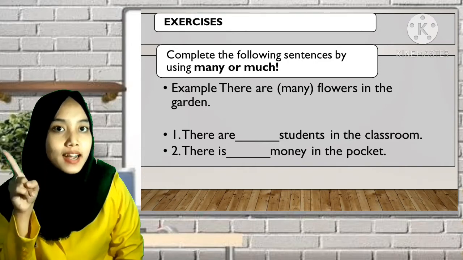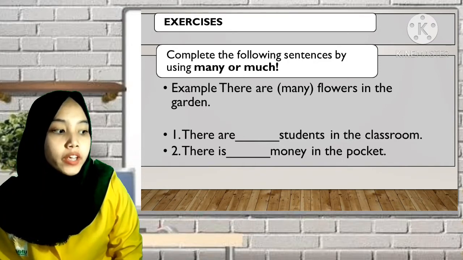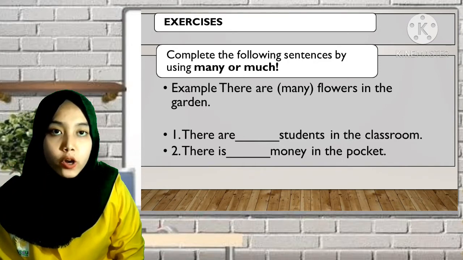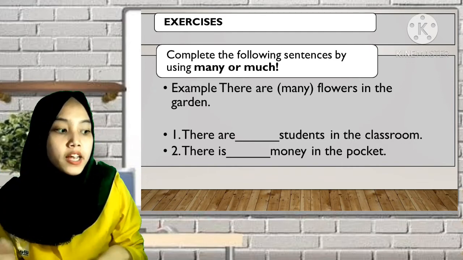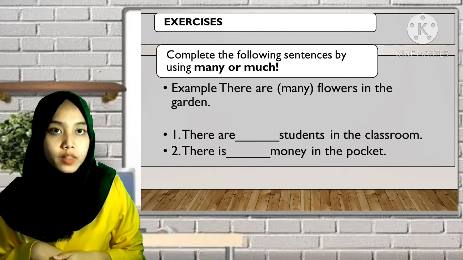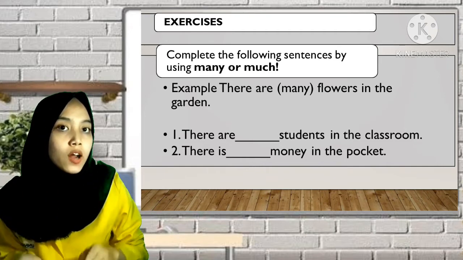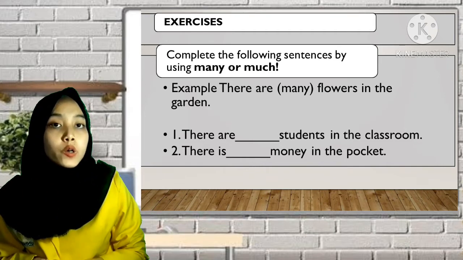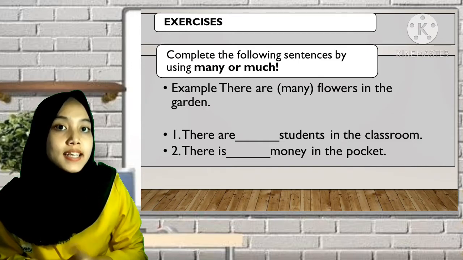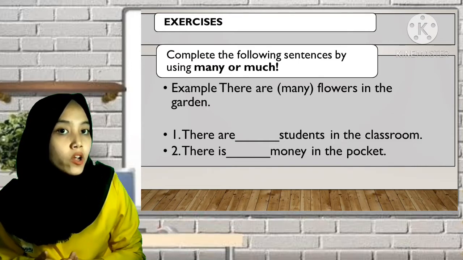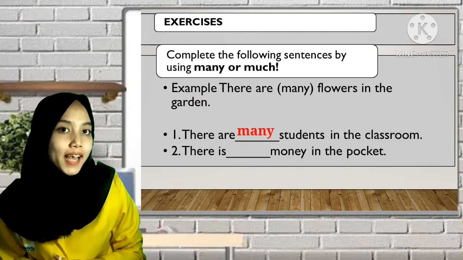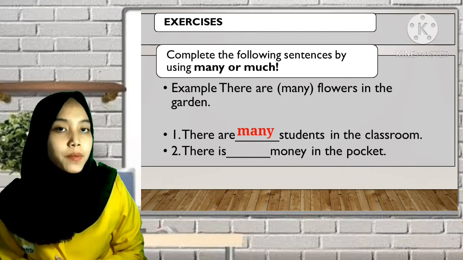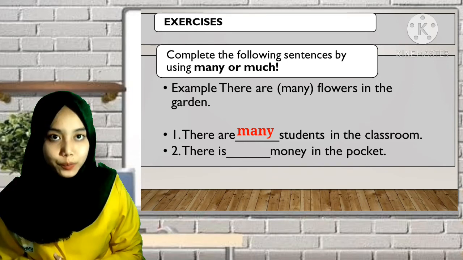The first exercise. Complete the following sentences by using many or much. Number 1. There are blank students in the classroom. Are students countable or uncountable? Great, students or siswa is countable, so do we use many or much? We use many. So the answer is there are many students in the classroom.